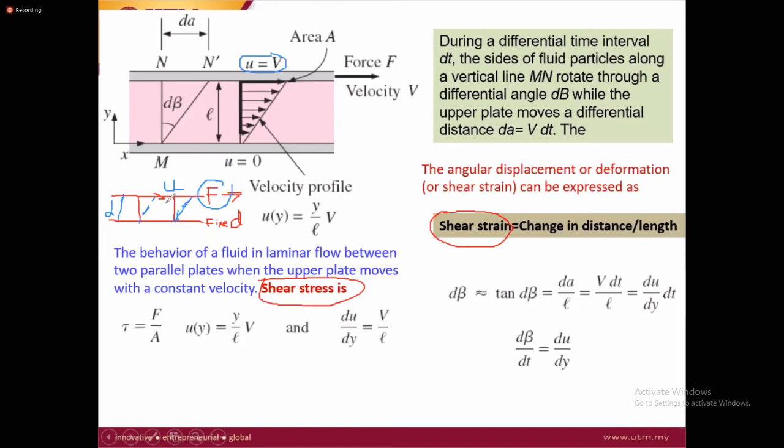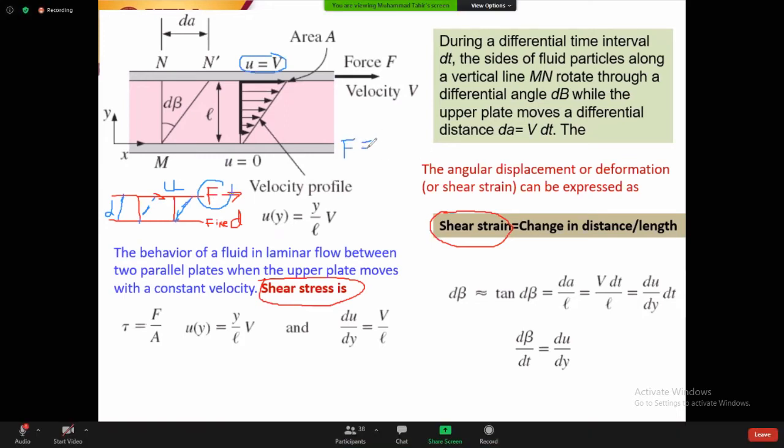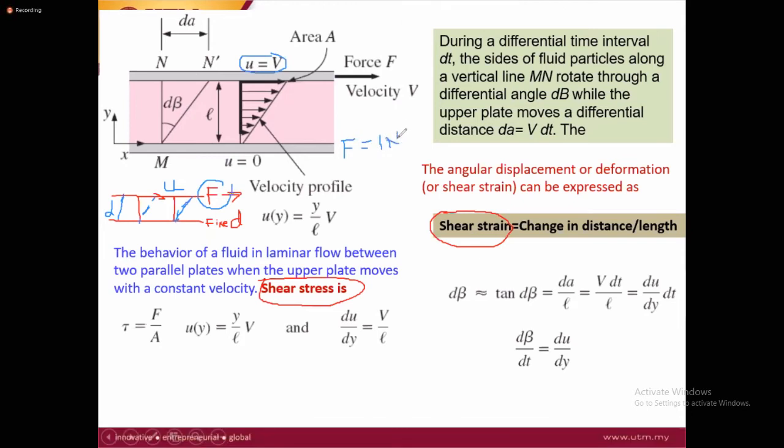But if the internal resistance between the layers is very high, it needs a very high force for this block to move. For example, if you apply a force equal to 1 Newton per meter square.